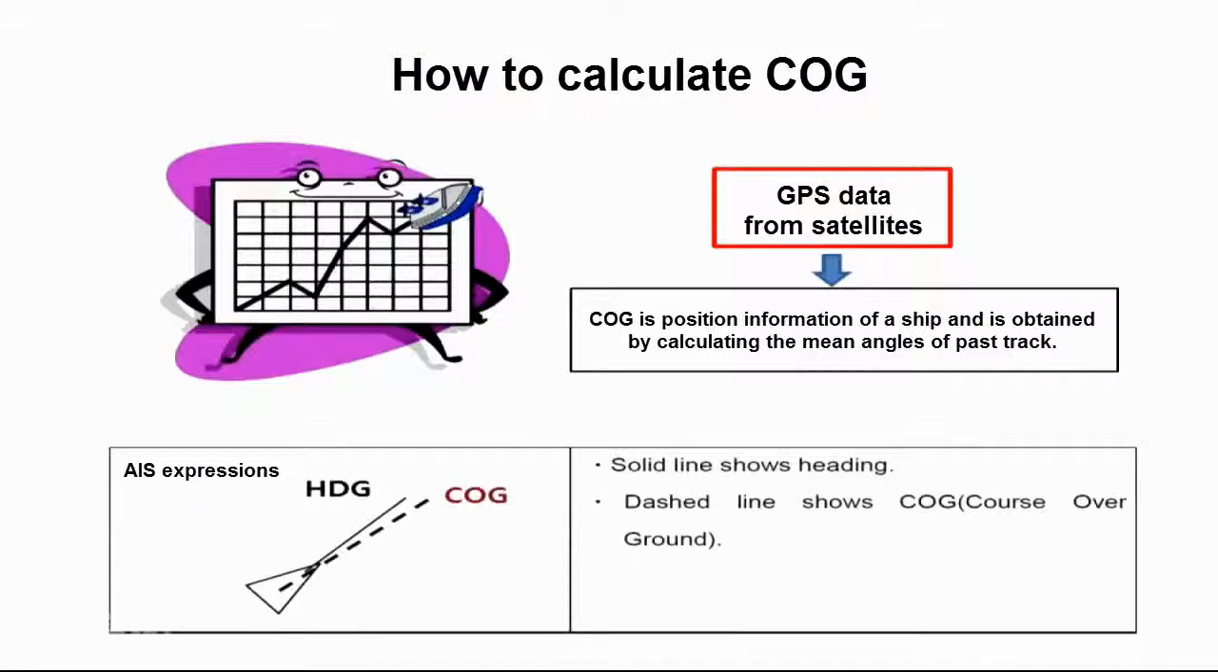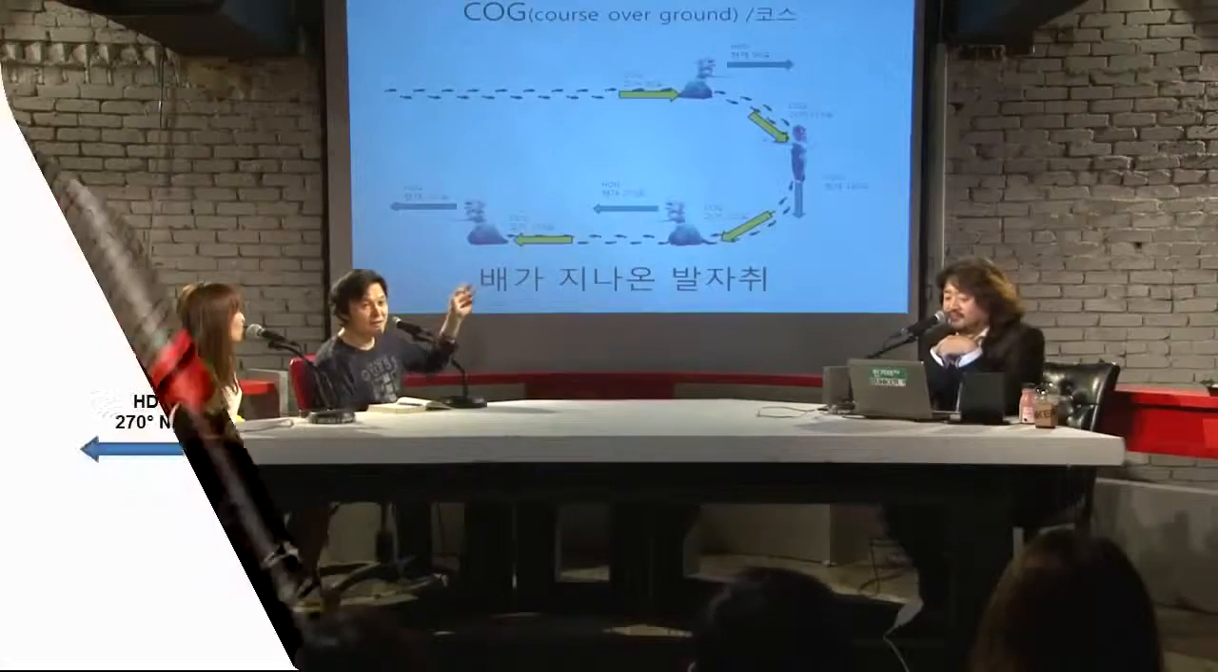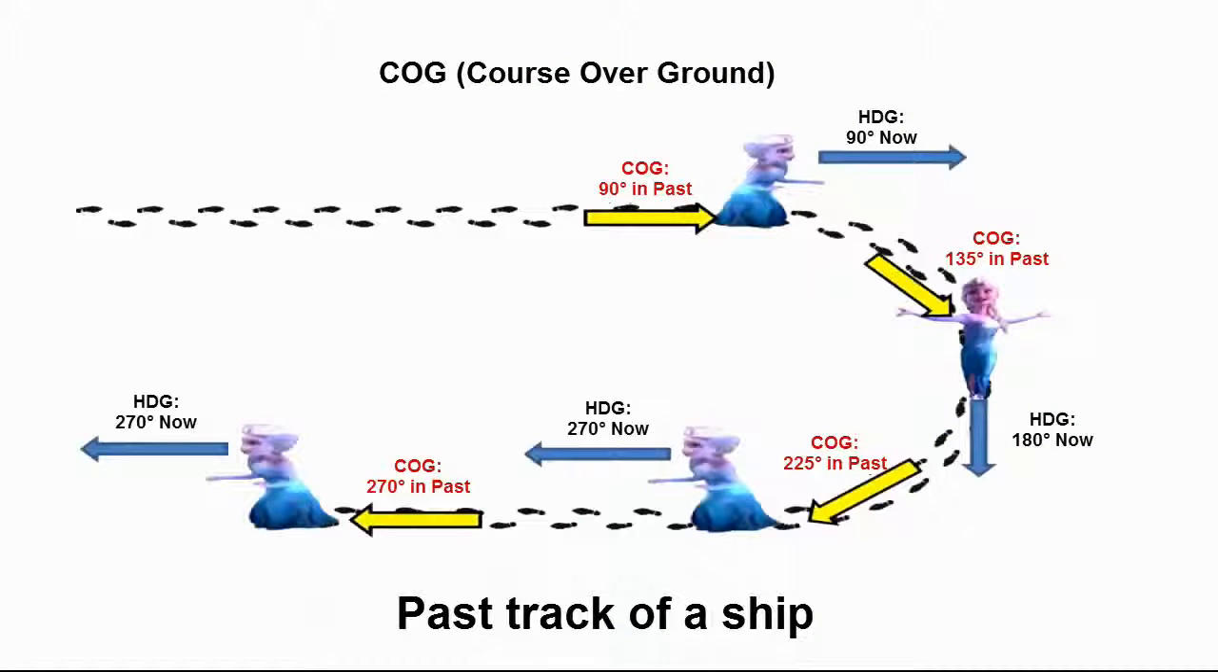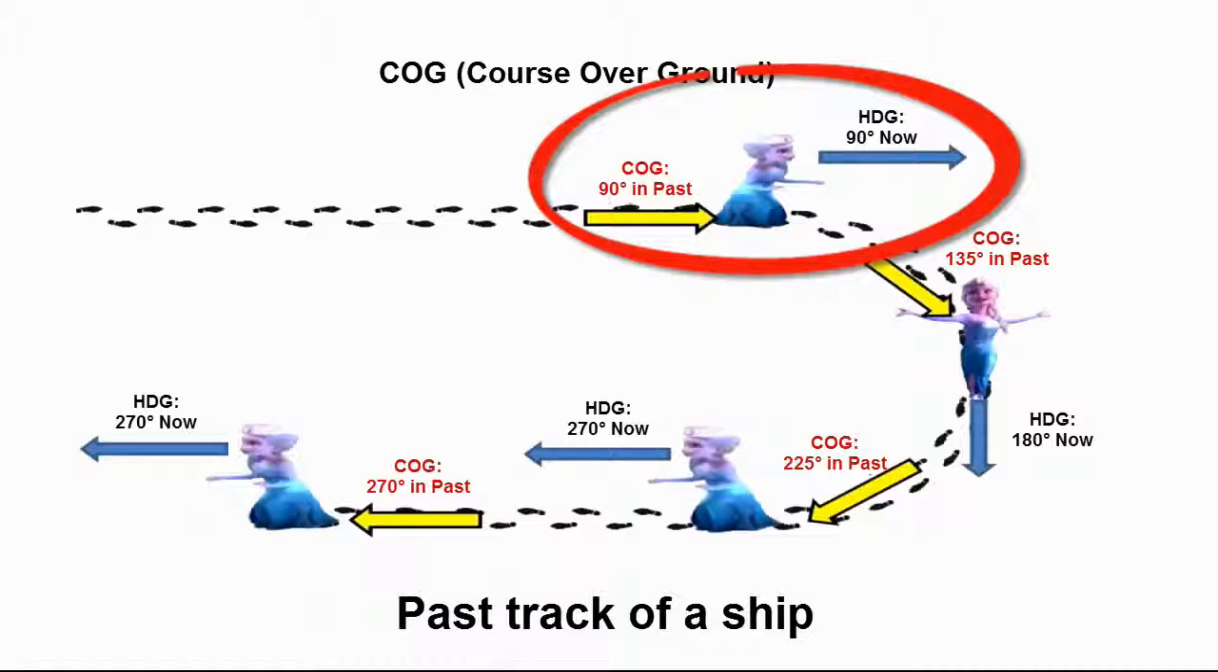You may understand this explanation only when you understand the difference between HDG and COG. To help your understanding, I invited Elsa from the movie Frozen. Imagine that Elsa takes a round singing Let It Go. When Elsa goes straight as shown, that is from the west to the east, the angle is 90 degrees from the north. In this status, COG is consistent with HDG.